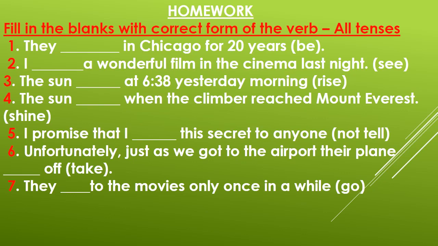Verb is rise. Next is the sun dash when the climber reached Mount Everest. The verb is shine. Next is I promise that I dash this secret to anyone. Verb is not tell. So you are supposed to fill these blanks with correct form of the verb.